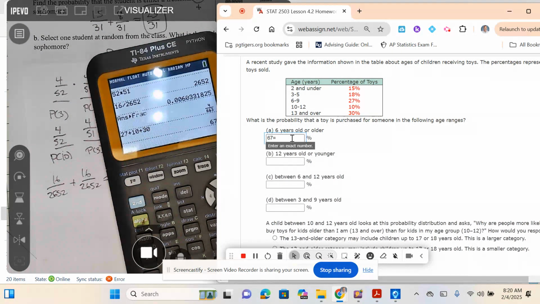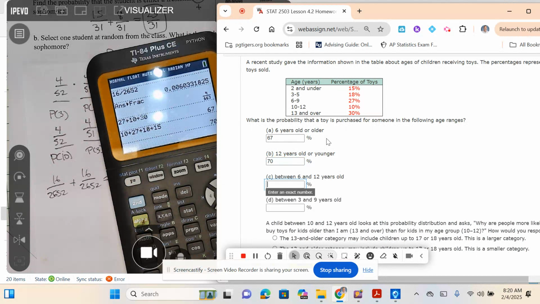Whoops. Computer's frozen a little bit. 12 or younger. So 12 years old or younger. So what am I adding here? 12 and below, right? So 10 plus 27 plus 18 plus 15. 70.